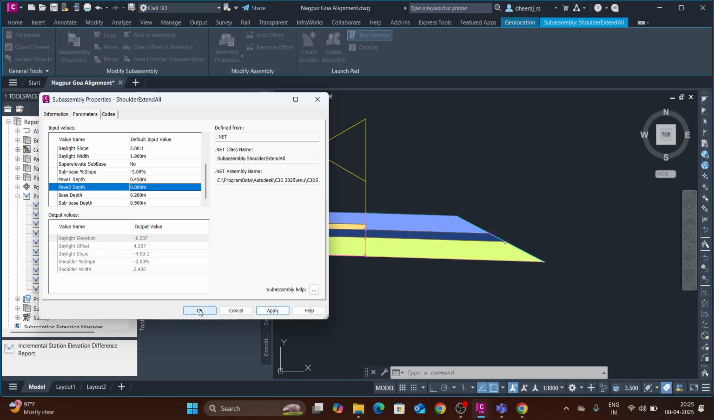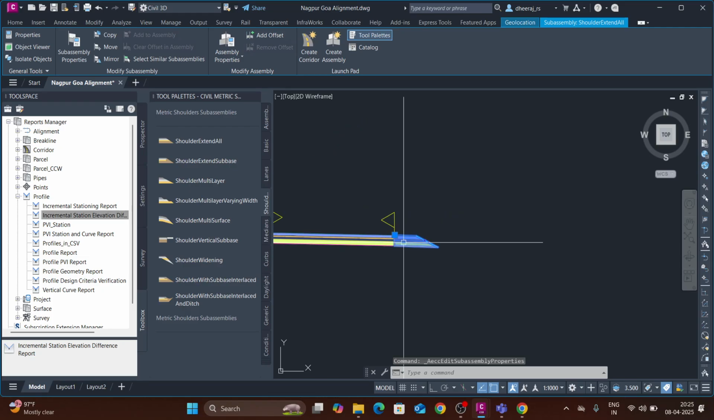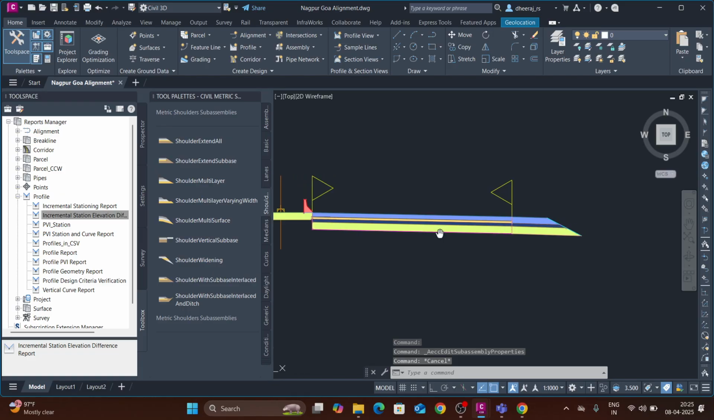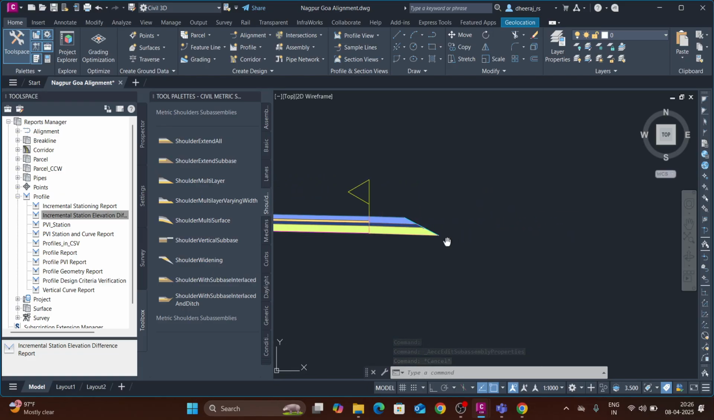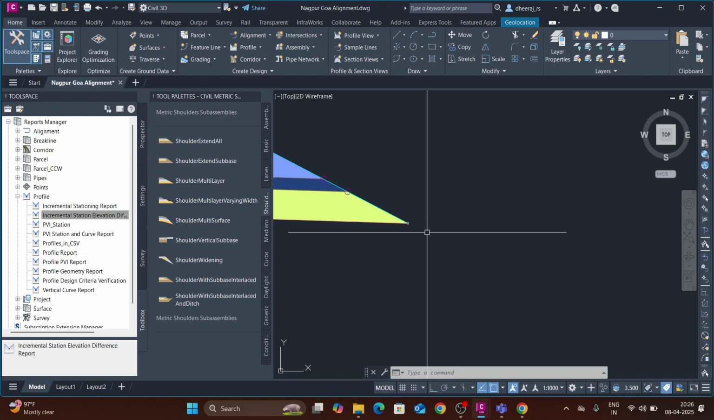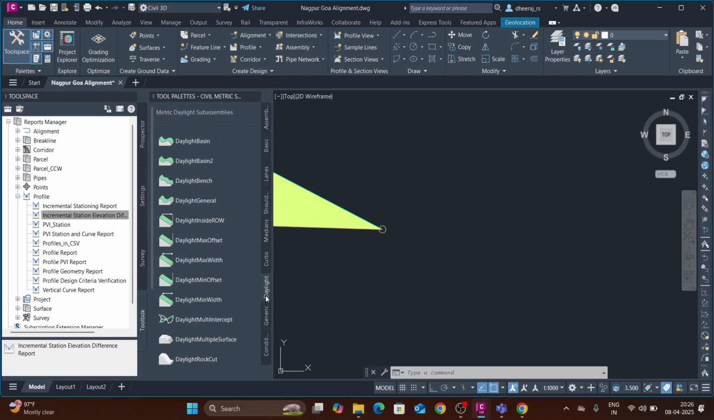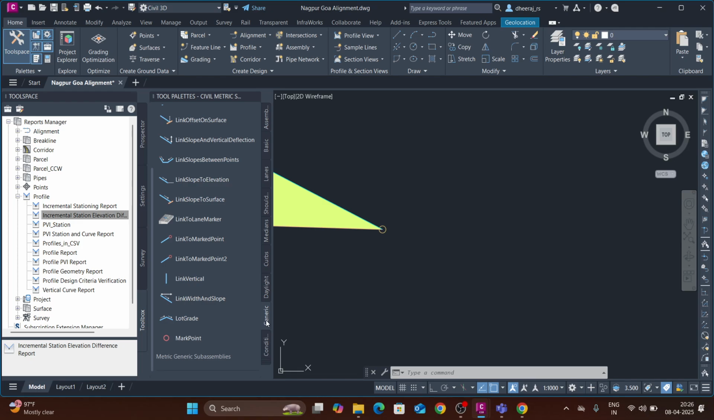Now click on apply, click OK. You can see the shoulder is now ready: median, lanes and shoulder. Now we will give the earthen drain, right? For the earthen drain, go to generic, right? For generic, there is no perfect shape of earthen shoulder. That's why we will develop it with the help of generic.